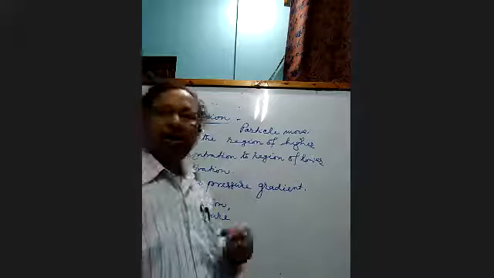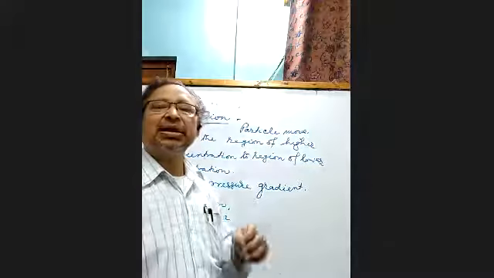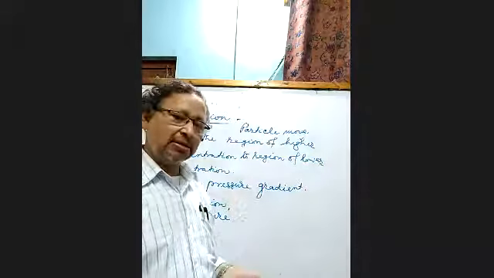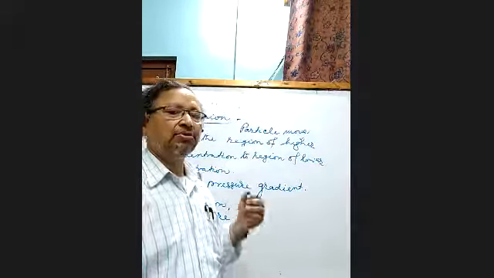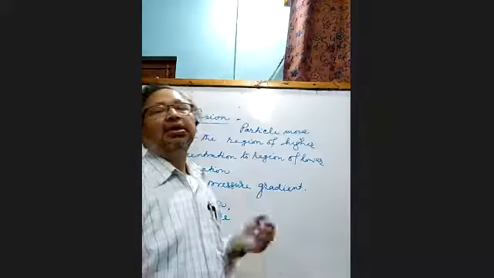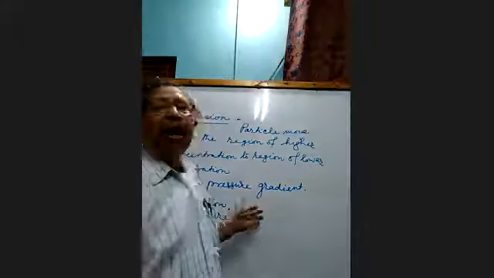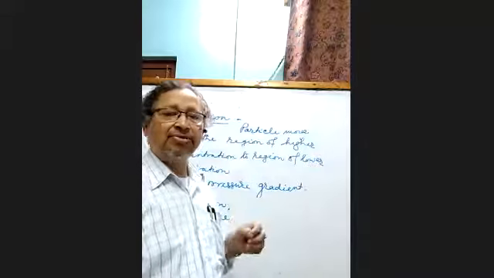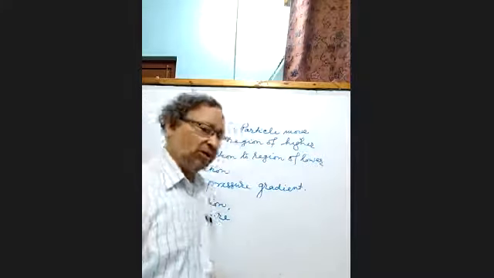The denser substances diffuse slowly, but the lighter ones diffuse much faster. Usually hydrogen gas will diffuse faster and carbon dioxide will diffuse slowly.